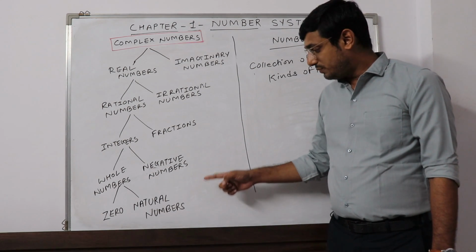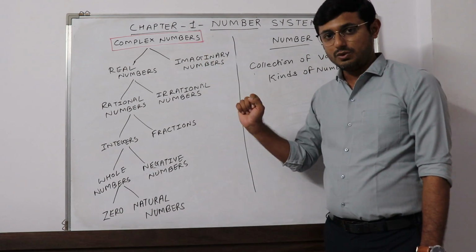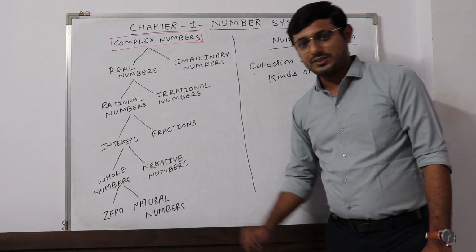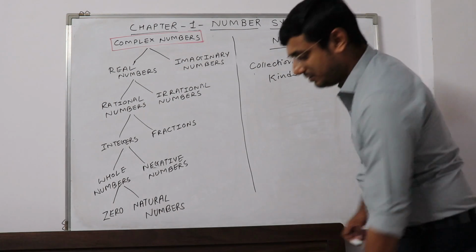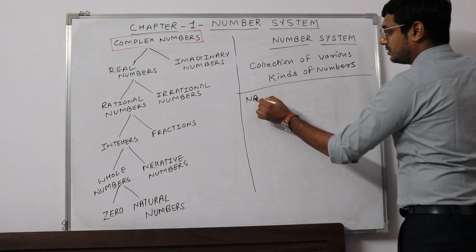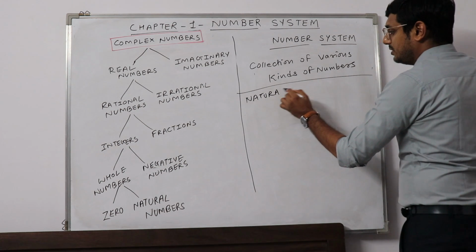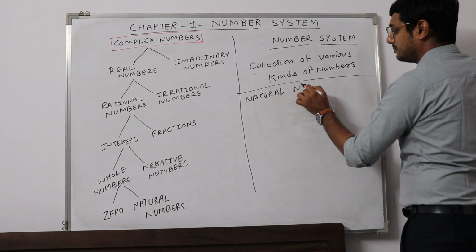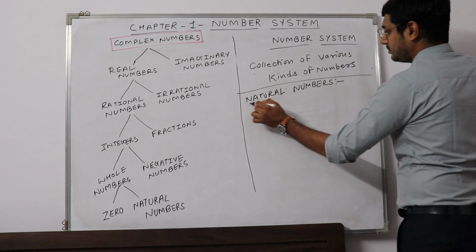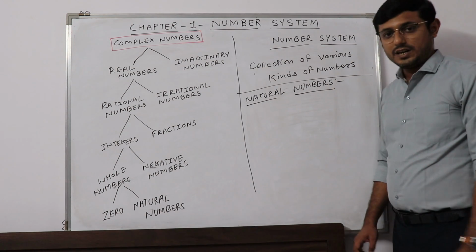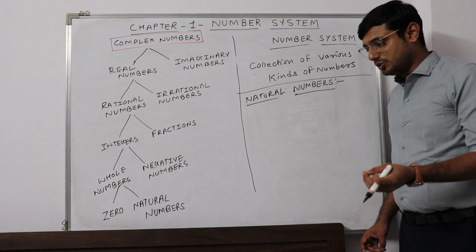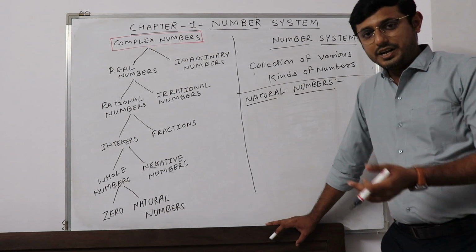We will go from bottom to up. As you are already aware of zero and natural numbers, we will just revise what natural numbers are. A natural number is a counting number, those numbers which we use in day-to-day life.